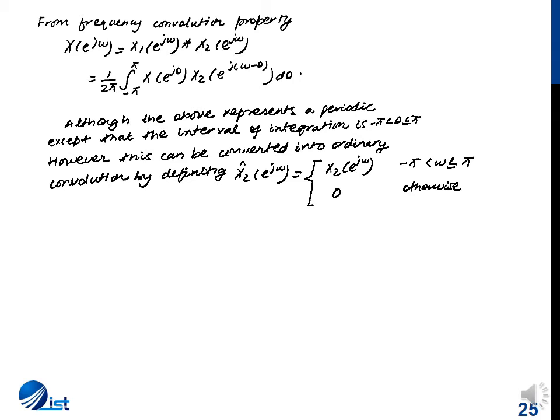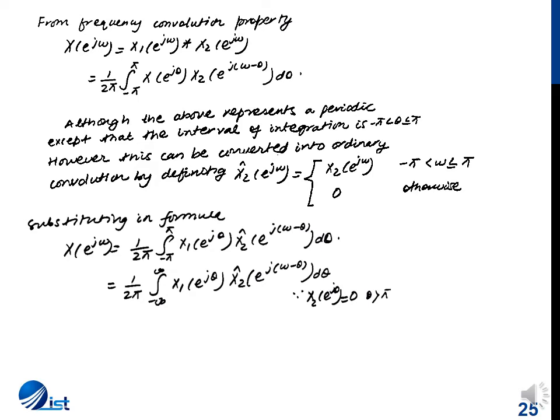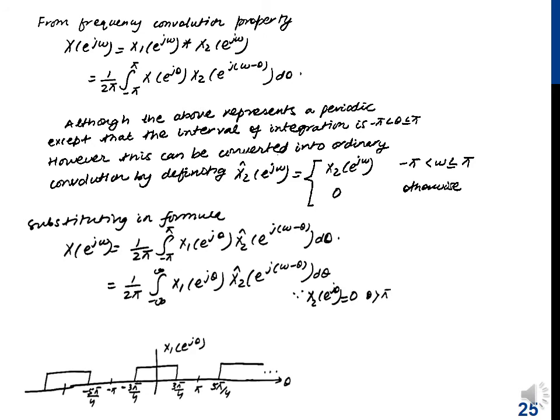Since it's a periodic convolution, this can be solved by considering the signal X2 of e^{jω}, which was the shorter of the two functions, as an aperiodic function such that it exists from minus pi to pi and is zero otherwise. So this convolution can be done by using the conventional convolution method. When we substitute these values in the formula for X1 of e^{jθ} and X2 aperiodic of e^{jθ}, it is the same as integrating the function between minus pi to pi or minus infinity to infinity.